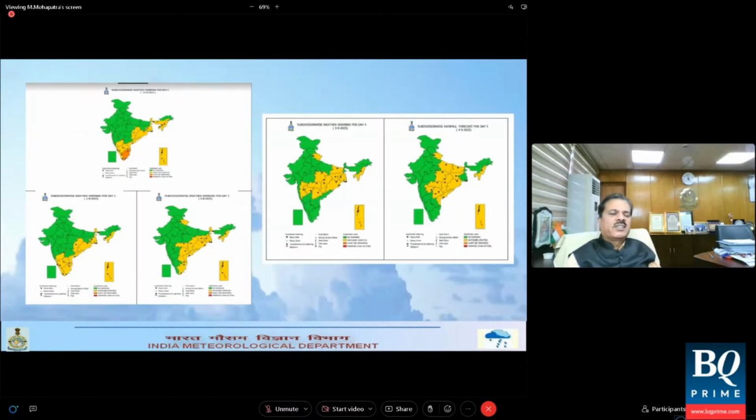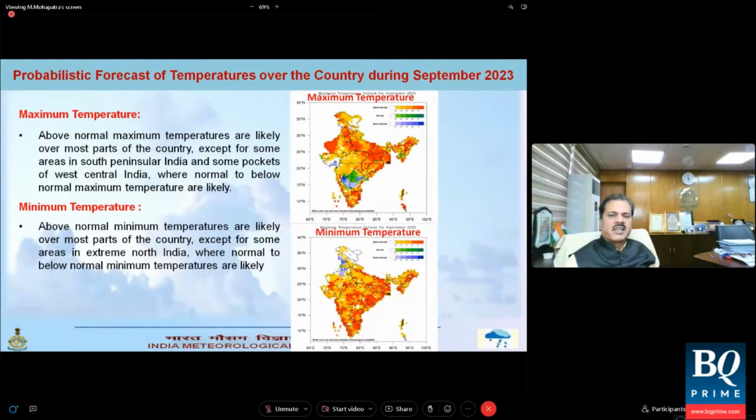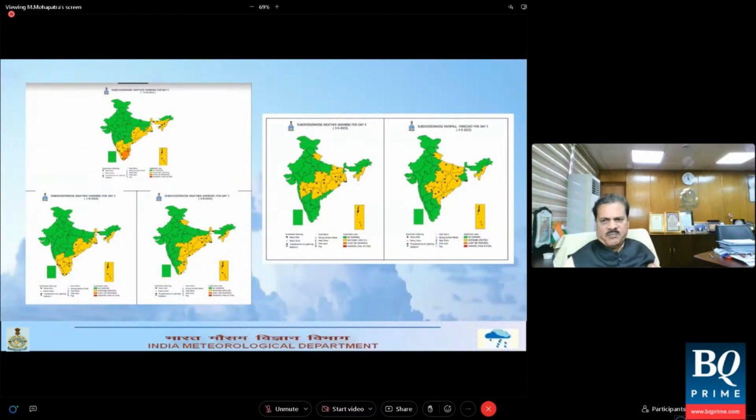Now coming to the next 5 days forecast, as we say, the break monsoon situation which is prevailing now is going to end, and from 2nd September the rainfall activity will start gradually over the eastern parts of the country and peninsular India, and gradually it will increase to other parts of the country. So you can expect the revival of monsoon from 2nd September gradually, and it will go on increasing to different parts of the country. Initially, in the next 5 days up to say 4th or 5th September, eastern India, east central India and peninsular India will have good rainfall activity.